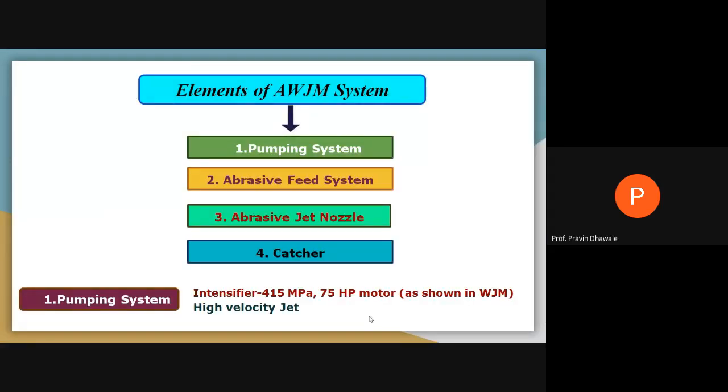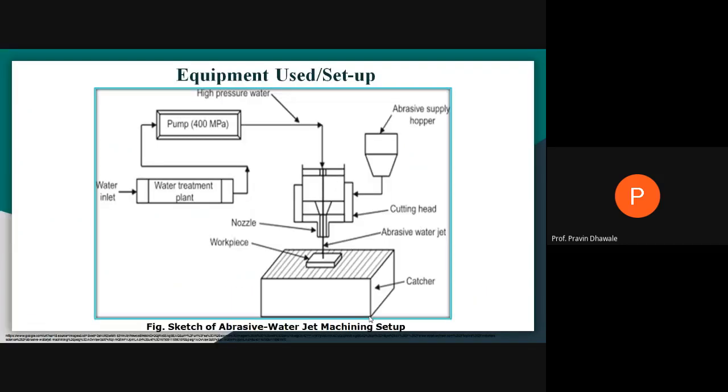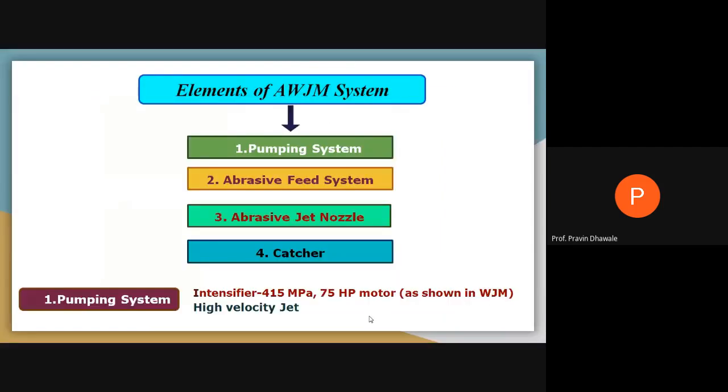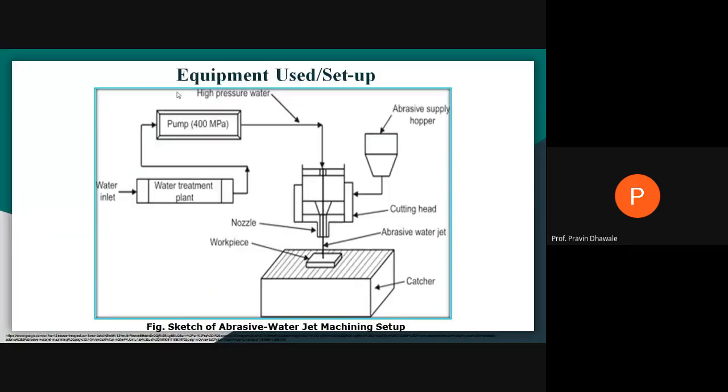What we studied in the last slide is the equipment setup used for abrasive water jet machining. What are the elements we are using? First, the pumping system. Second, the abrasive feed system. Third, the abrasive jet nozzle. And fourth, the catcher. This will be the pumping system, up to this reservoir pump; it may use an intensifier also.